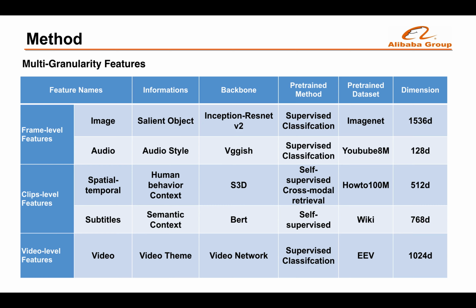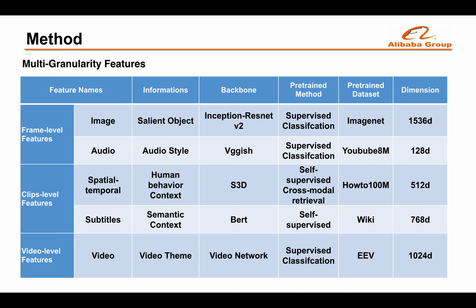This is a detailed description of the multi-granularity features. The frame level feature contains image features and audio features. For image features, we use Inception ResNet v2 pre-trained on ImageNet to extract this feature. This feature may contain visual salient content of the frames. The audio feature is extracted by a VGG style model provided by AudioSet, on a preliminary version of YouTube 8M. The audio style information could be extracted.